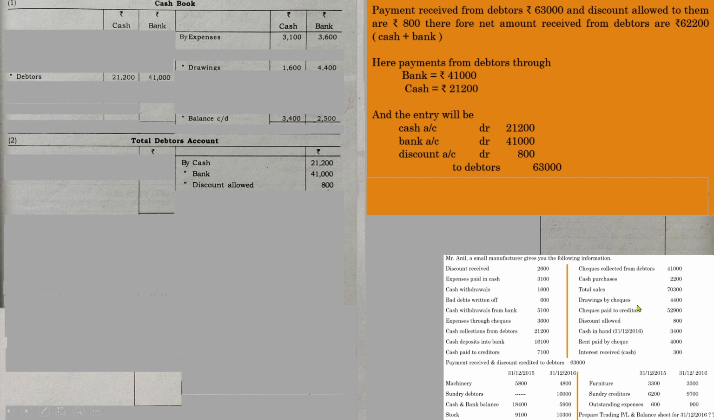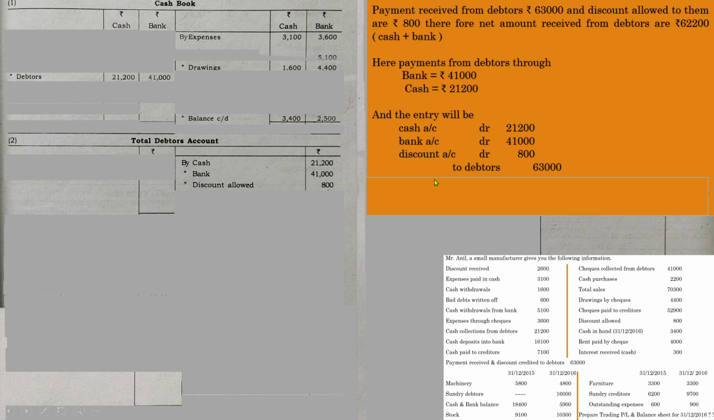Drawings by check 4400. Since this cash withdrawal and this drawing by check are of a similar nature, we can write it as by drawings, for cash side 1600 and for bank side 4400. So this is how you have to deal with withdrawals. If there is no specification regarding the purpose of the withdrawal, we can assume it as drawings. Even if you consider it as a bank transaction or a cash transaction, it doesn't affect your computation.